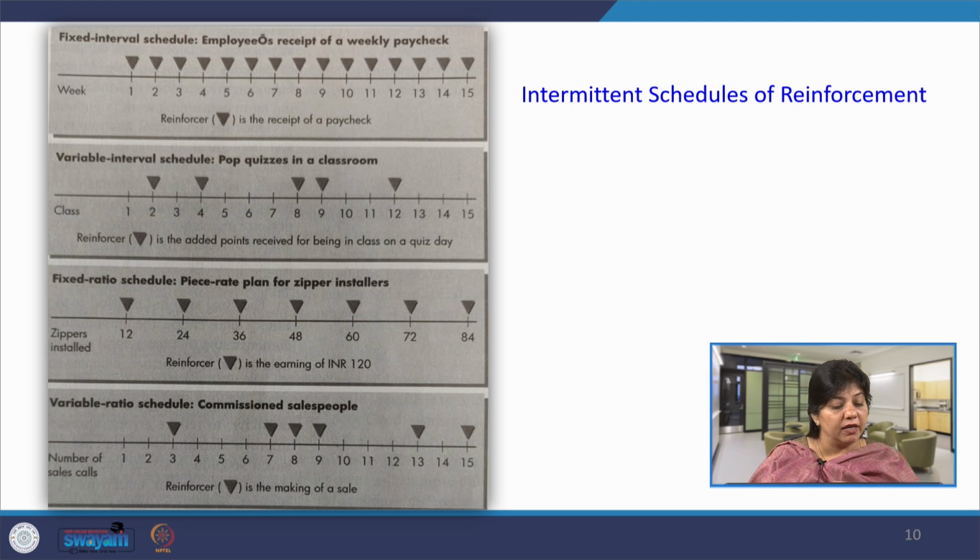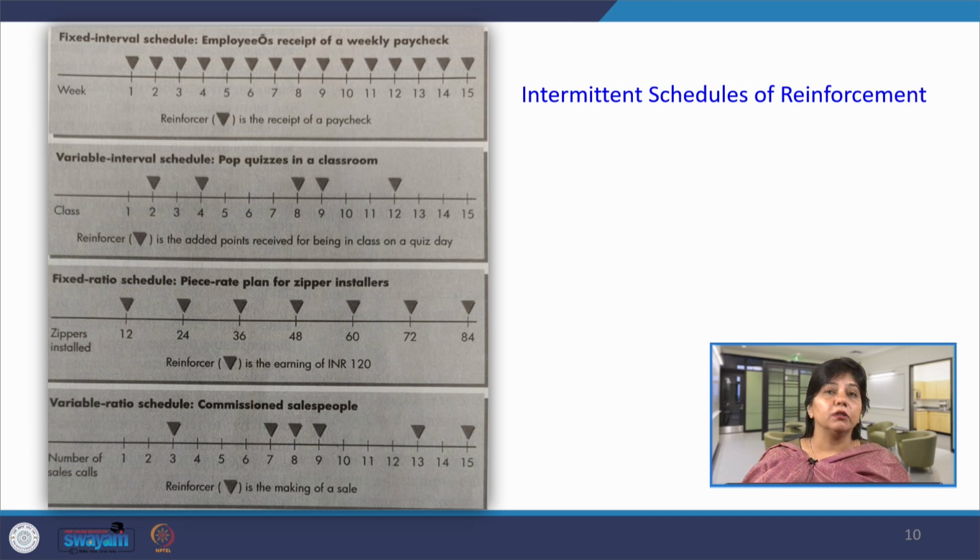And the last is variable ratio schedules, that is, commissioned salespeople. Maybe in the first 3 calls the salesman could sell the product and reinforcement is there. Sometimes maybe after 6 calls, the reinforcement comes on the 7th call or the 8th or 9th.